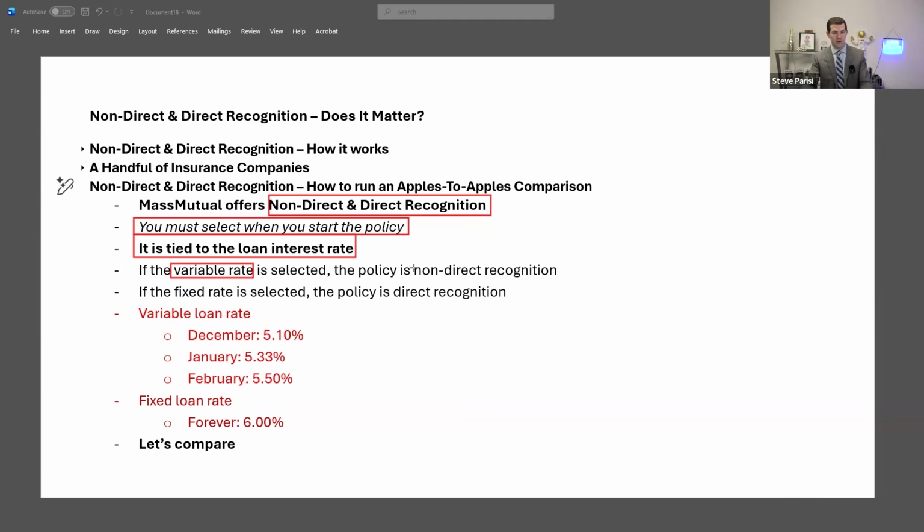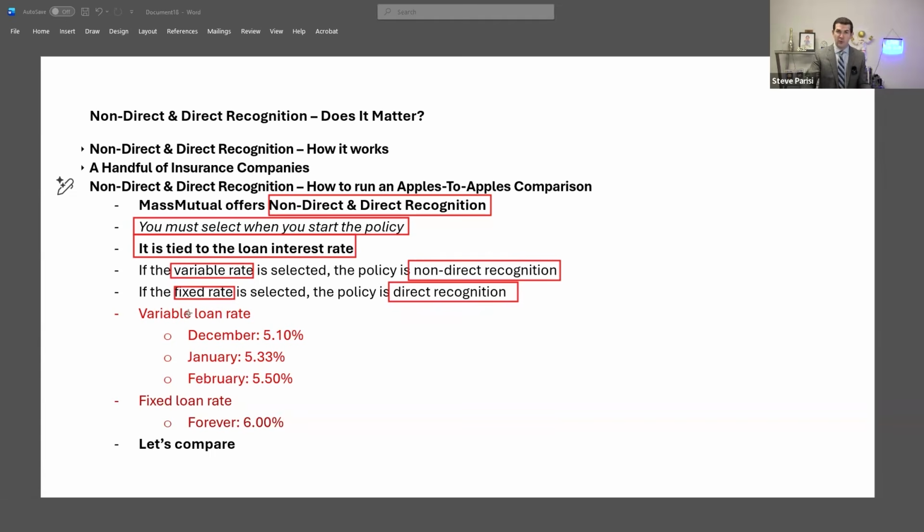front. Now, you will find that how we pick is tied to the loan interest rate, meaning on the application, you won't be able to pick, I want non-direct or direct recognition. However, you will be able to pick if you want a variable loan rate or a fixed loan interest rate. And what you'll find is that if you pick a variable rate, your policy will be non-direct recognition. And if you pick a fixed rate, then your policy will be direct recognition.